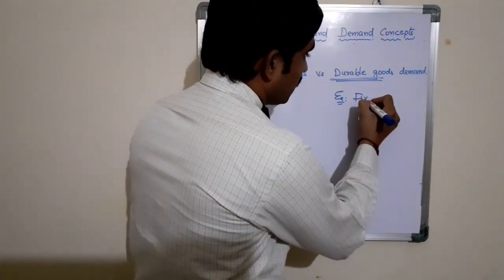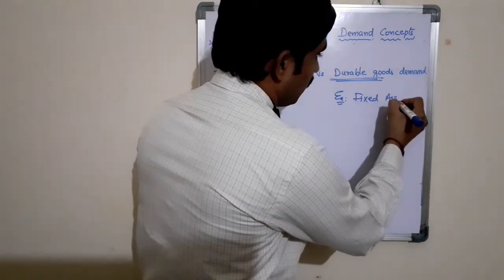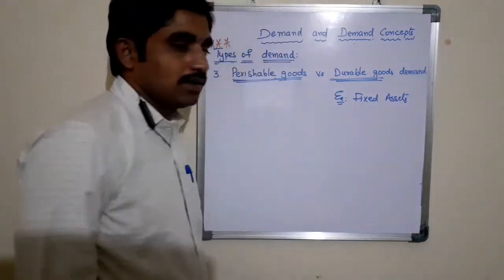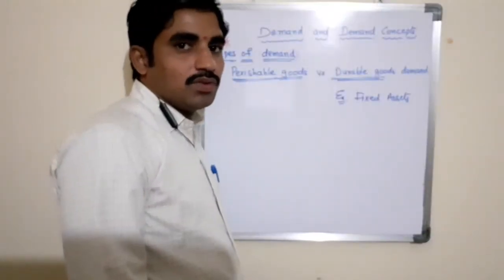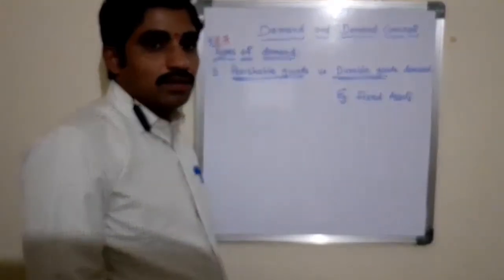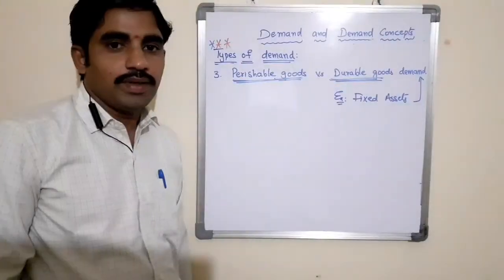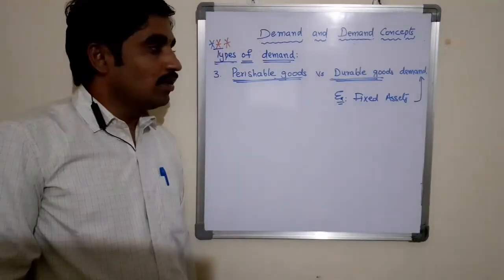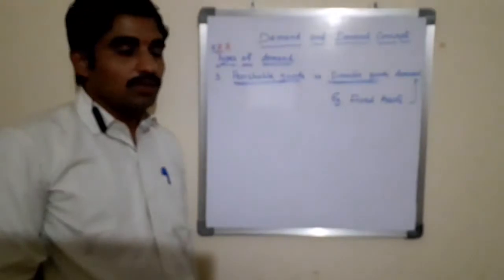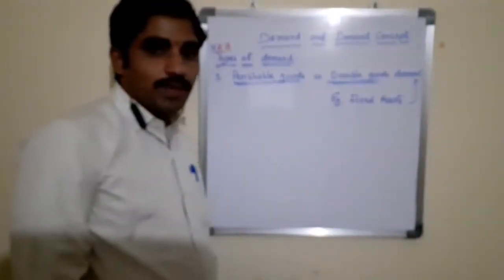All the fixed assets which give services to the consumer or customer for a long period are said to be durable goods, and the demand for these goods is said to be durable goods demand. The demand for all the fixed assets is durable goods demand.